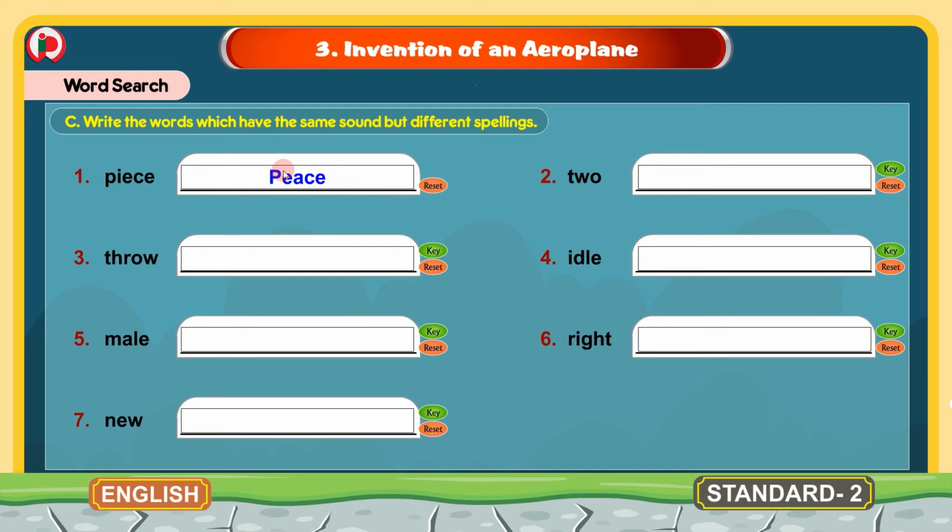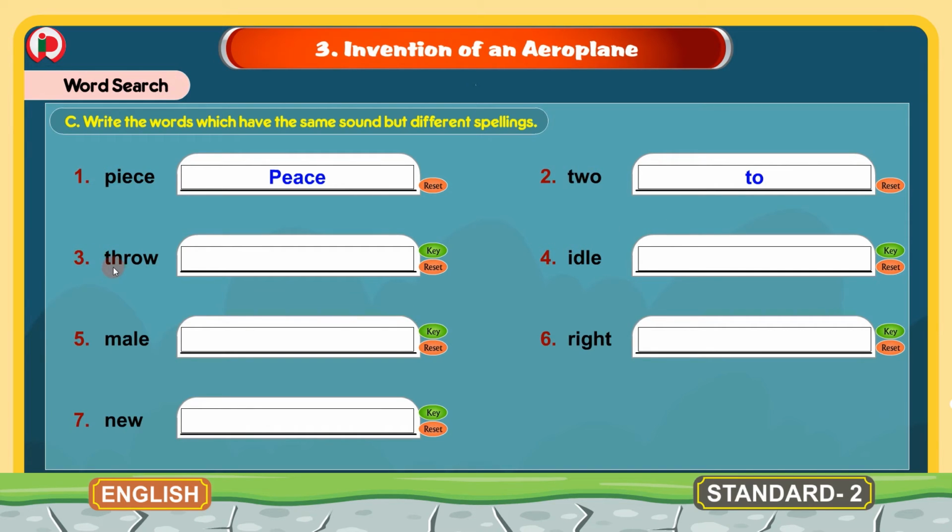The spelling is different but the sound is same. 2. Number 2 is T-W-O. But here the same sounding word is T-O. The pronunciation is same but the spelling is different.